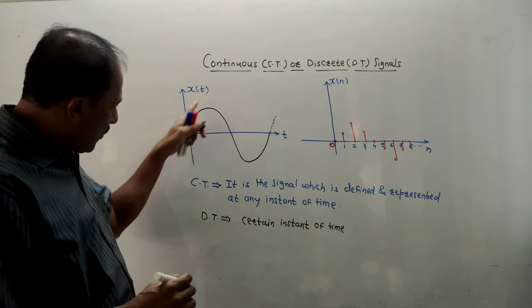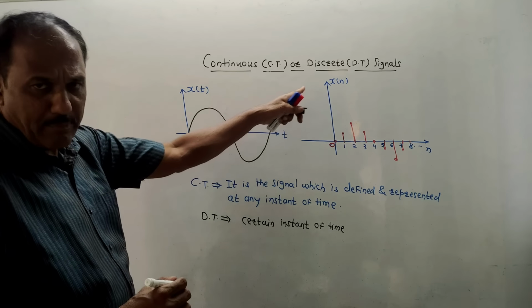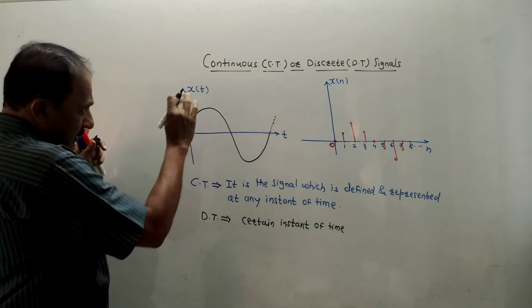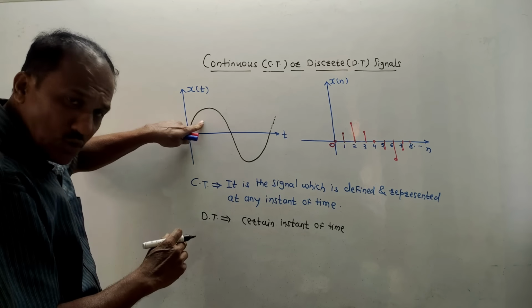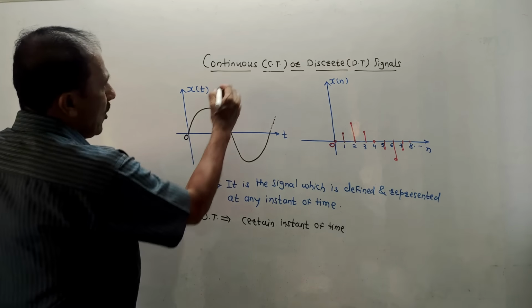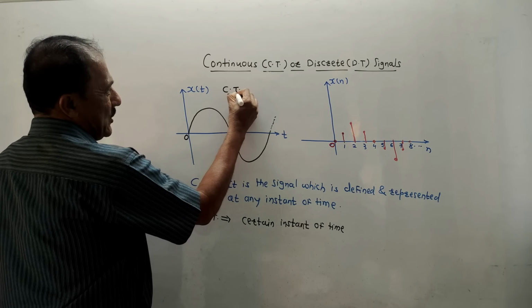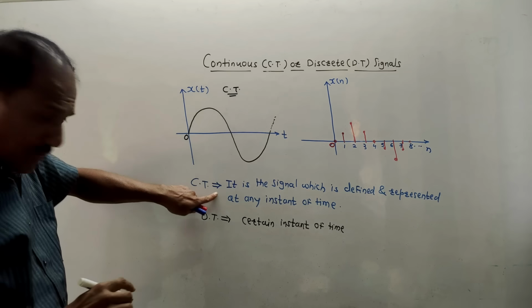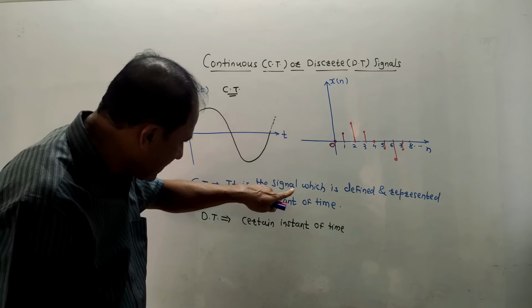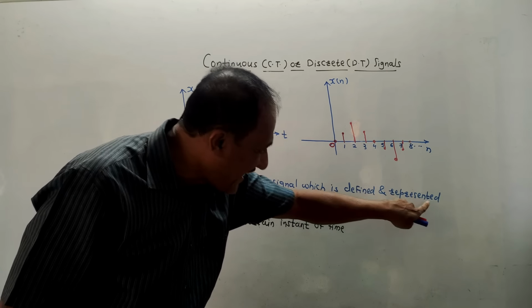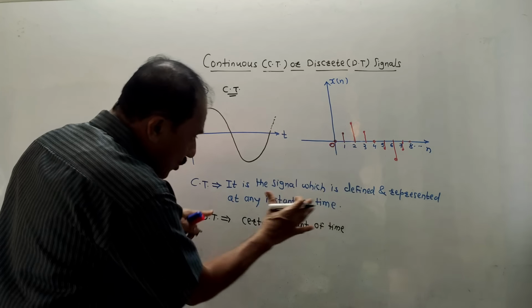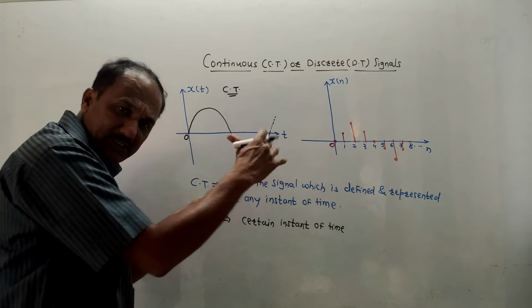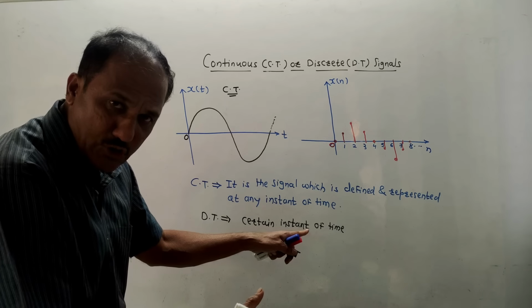Ideally, it starts from origin and the signal repeats up to infinity. The mathematical notation is x of t. This is known as a continuous signal or CT signal, continuous time signal. I have written its definition. It is the signal which is defined and represented at any instant of time. It is also known as analog signal.